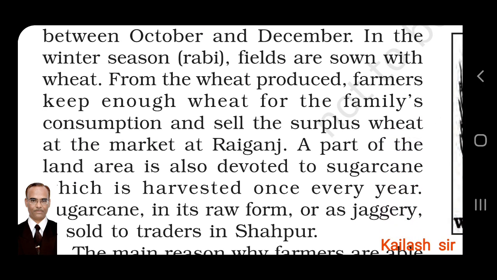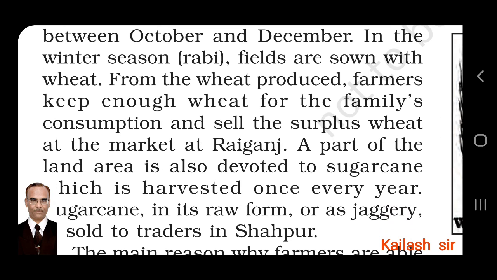From the wheat produced, farmers keep enough wheat for the family's consumption and sell the surplus wheat at the market at Raiganj. Whatever is needed for the family is stocked and kept aside, and whatever is surplus is sold in the market at Raiganj.